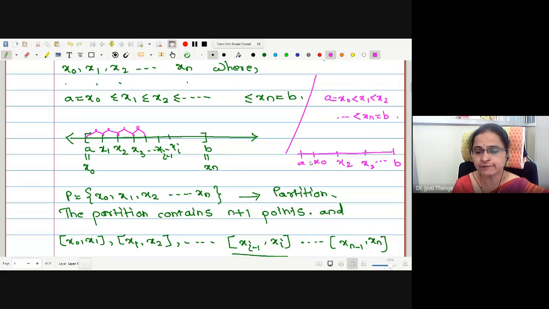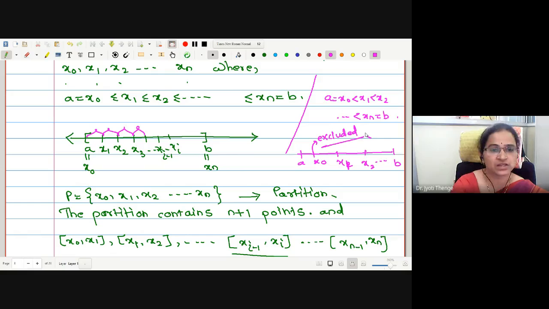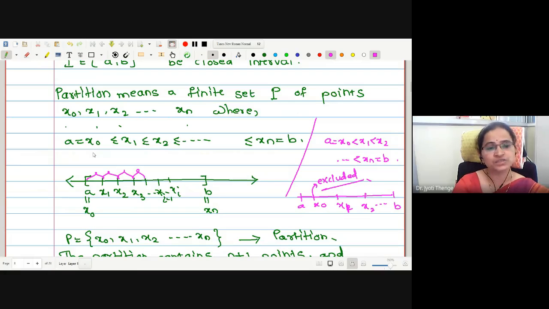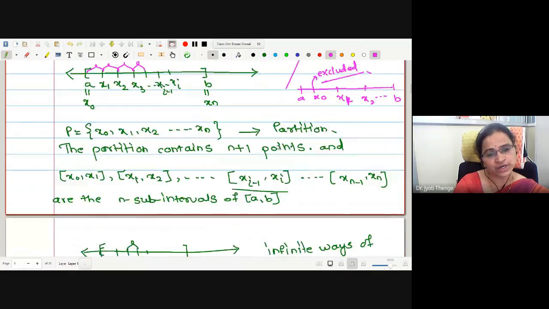Because the intervals will now be open intervals: open interval a to x0, open interval x0 to x1, open interval x1 to x2. Therefore, if I take the union of the lengths of the intervals again, the points will be excluded. Therefore, while doing the partition, one should not be allowed to take strictly less. This inequality will go with less equal. That is, partition will be made by taking the points as x0 less equal by x1, less equal by x2, and so on up to less equal by xn. Is this point clear to everyone?